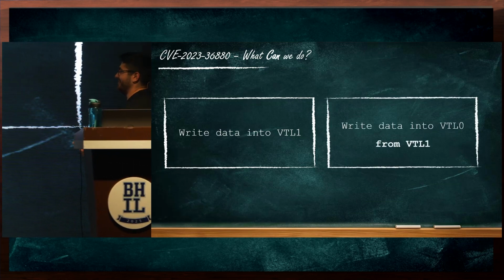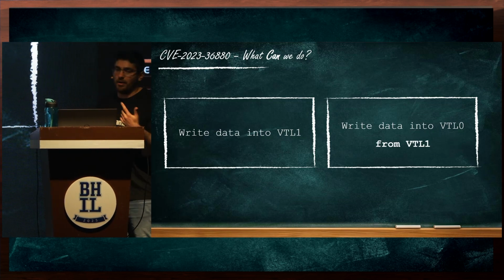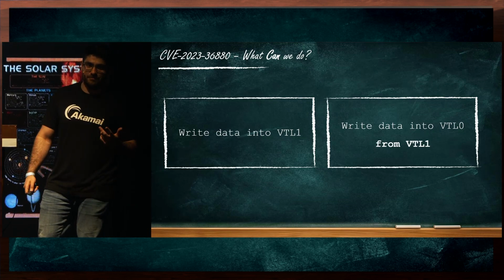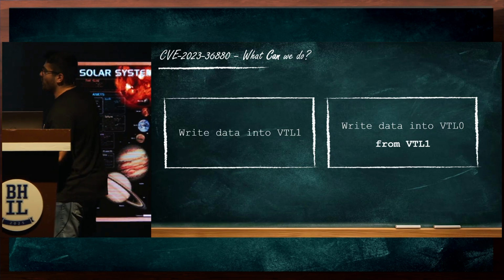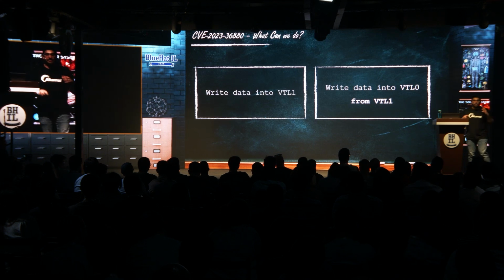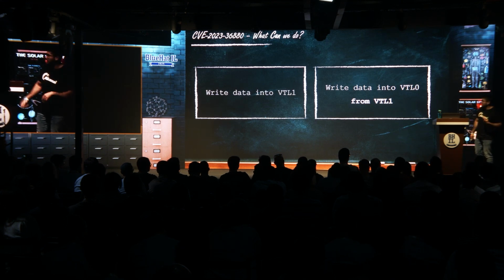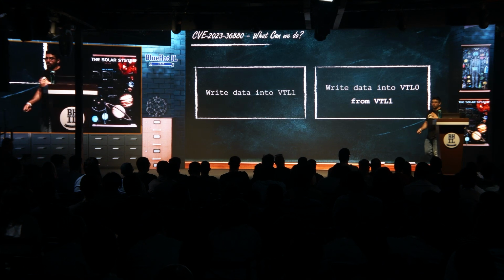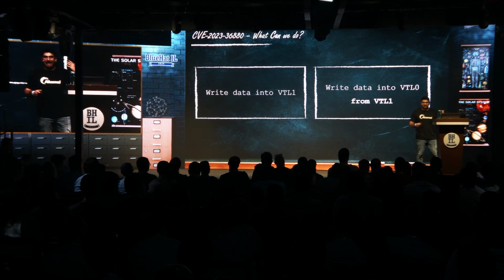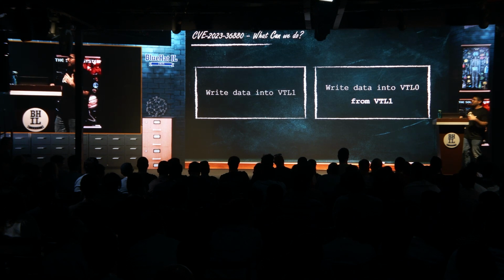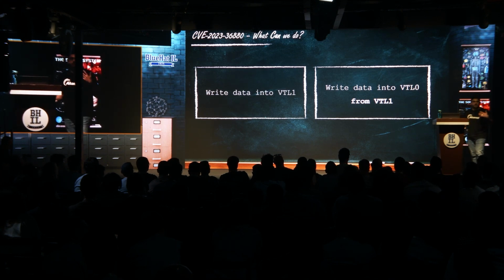The second interesting capability is the ability to write data from VTL1 out of the enclave. When we trigger the vulnerability, we can get the enclave to write data wherever we want within the normal address space of the process. This is interesting because, as we have mentioned before, an EDR cannot hook this write operation. So we get a stealthy write operation that cannot be hooked by an EDR.